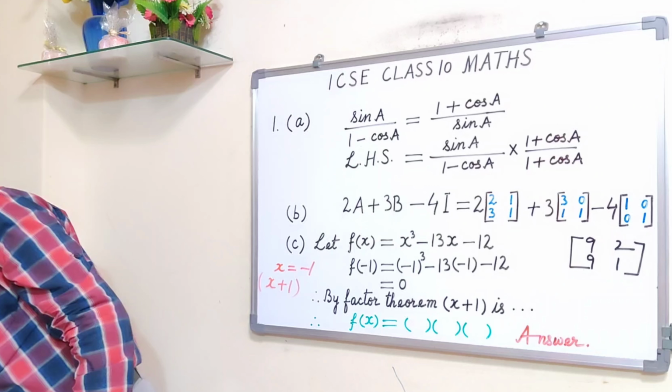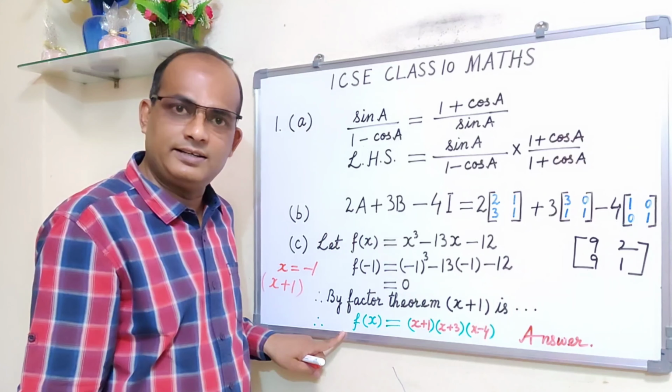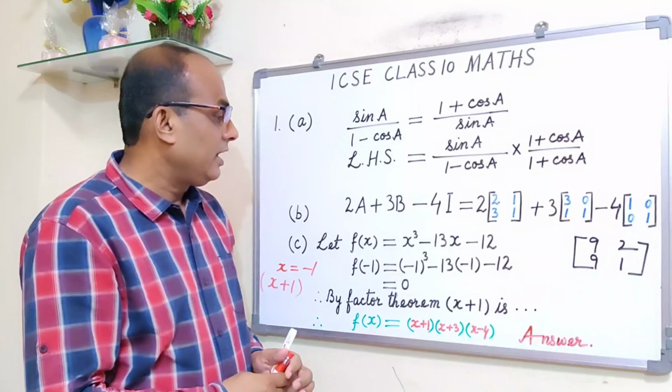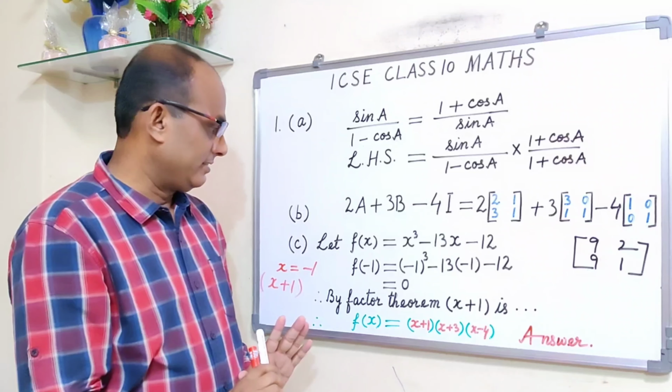For this, whether you are going to lose marks or not, I am not going to answer your question. But my suggestion is, please write f(x) is equal to. That's why we teachers are teaching you. Why shortcut? Please write down full f(x) is equal to x plus 1, x plus 3, and x minus 4. Alright, fine. So then you get all 4 marks.